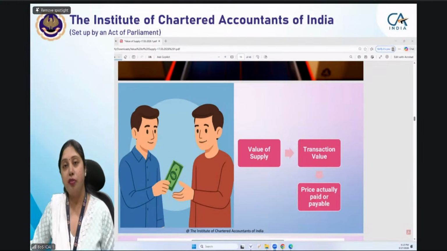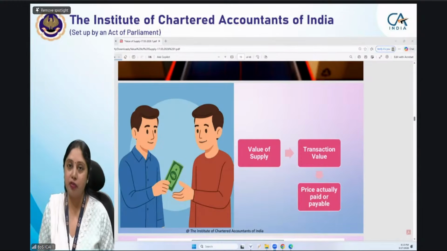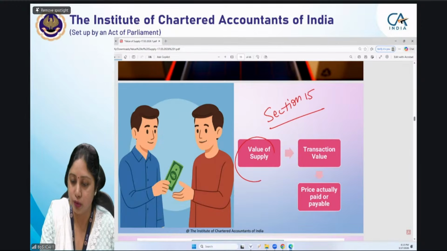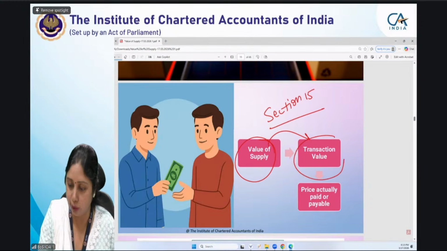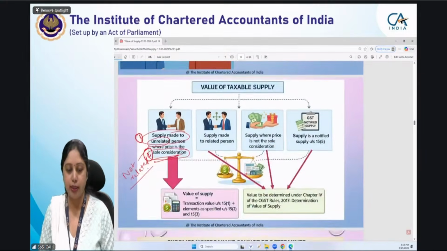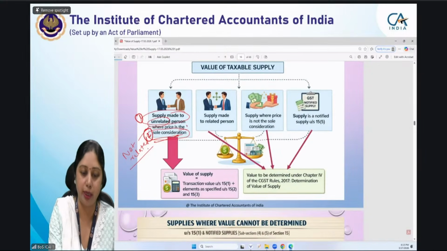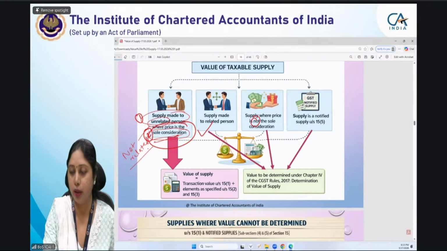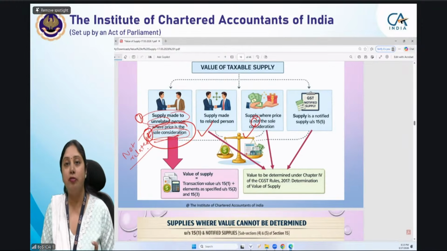Then section 15 will not apply. And I'm saying section 15 says value of supply is the transaction value. This is what section 15 says. And when we say transaction value, section 15 further provides that it should be made to an unrelated person and where price is the sole consideration. So if supply is being made to a related person or price is not the sole consideration, then in that case, value will be determined as per the valuation rules.